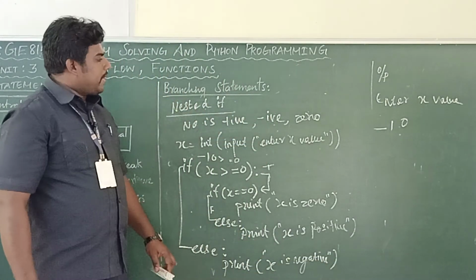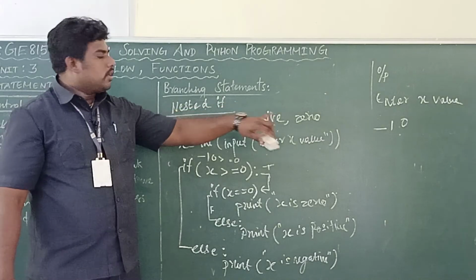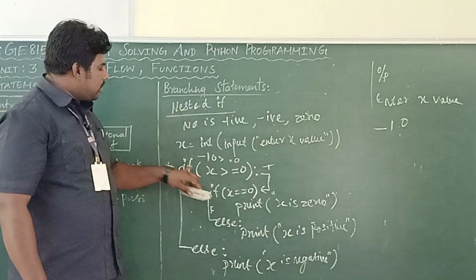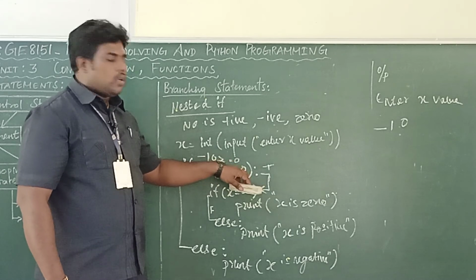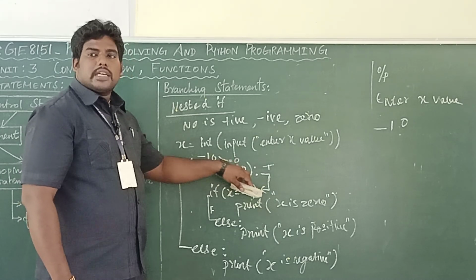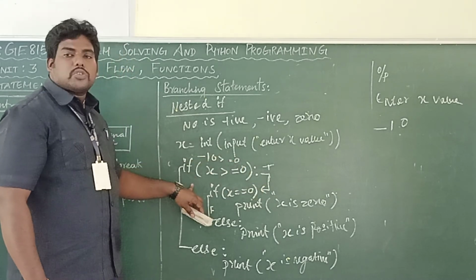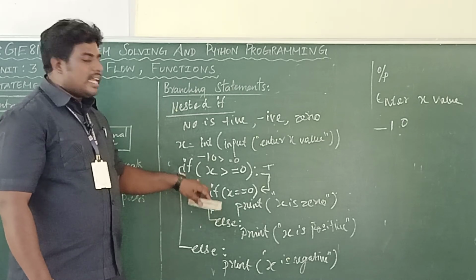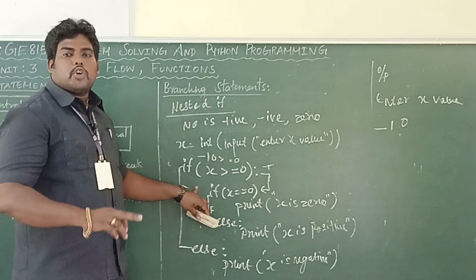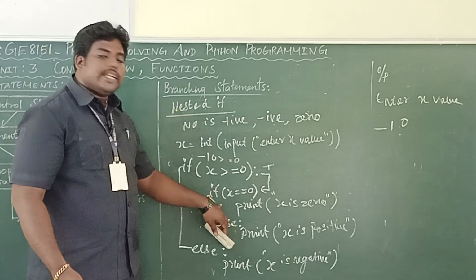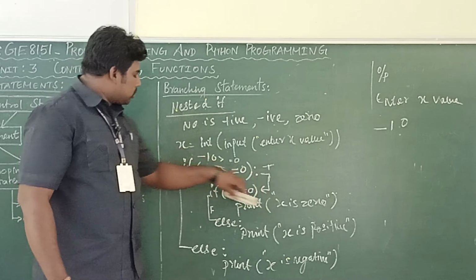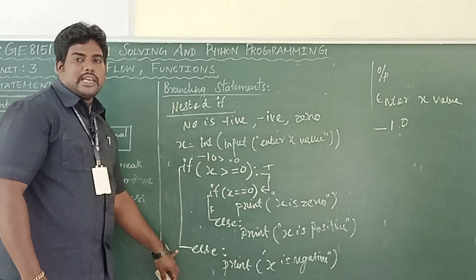So once again I am repeating the flow. Now your input is 10, so your x value is 10. 10 greater than or equal to 0. Is this condition true or false? If it is false, then for the nested if, since the first condition has to be true to go to the innermost if, it will come directly to the else part.